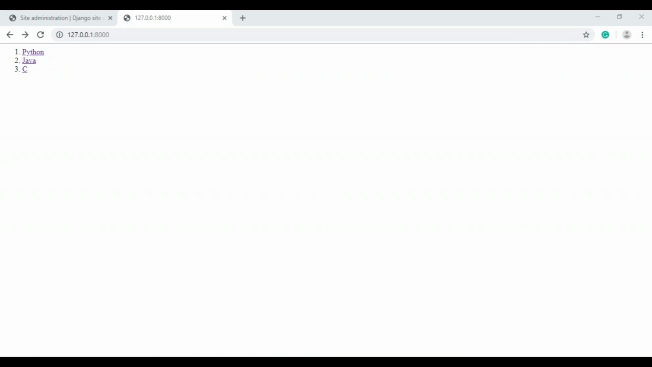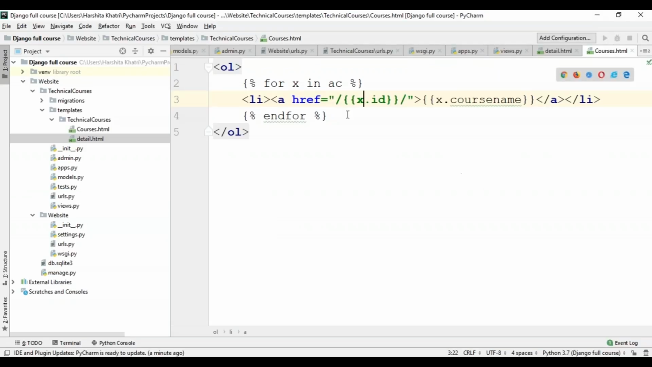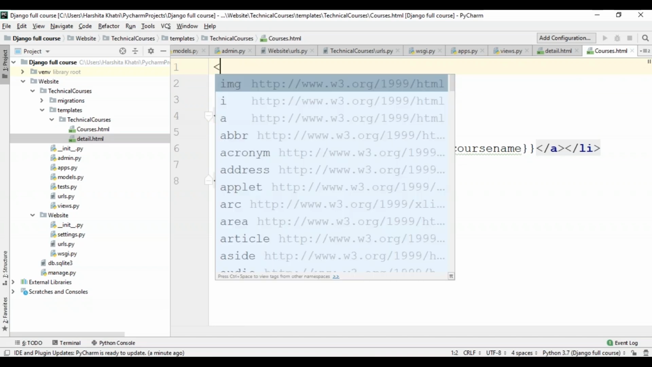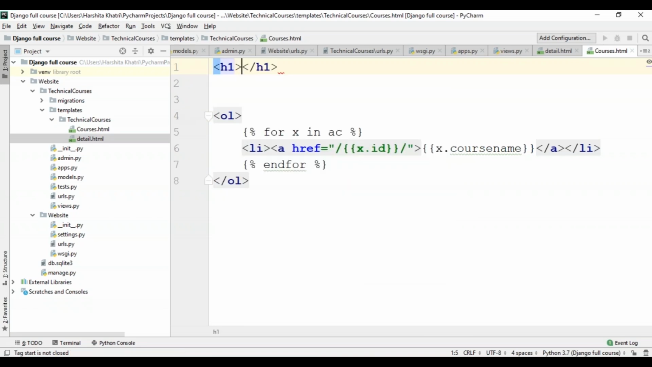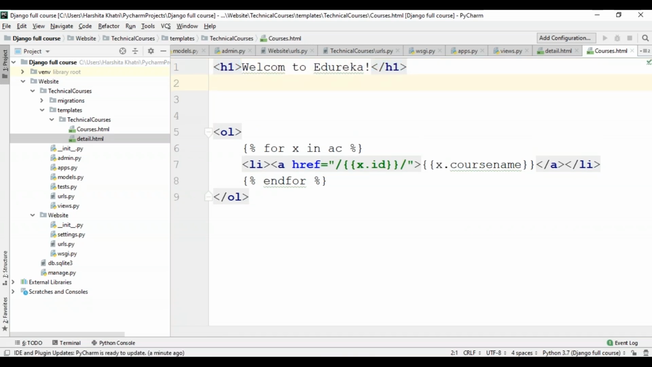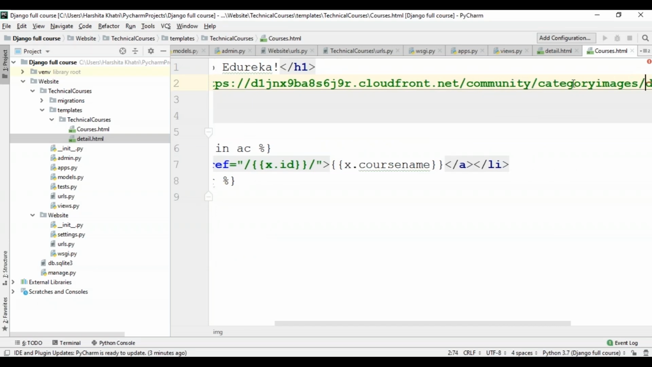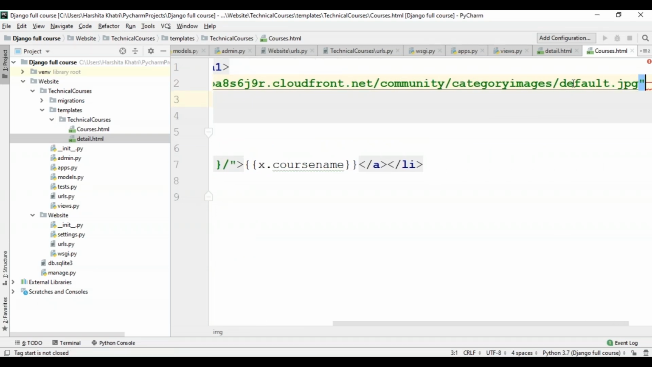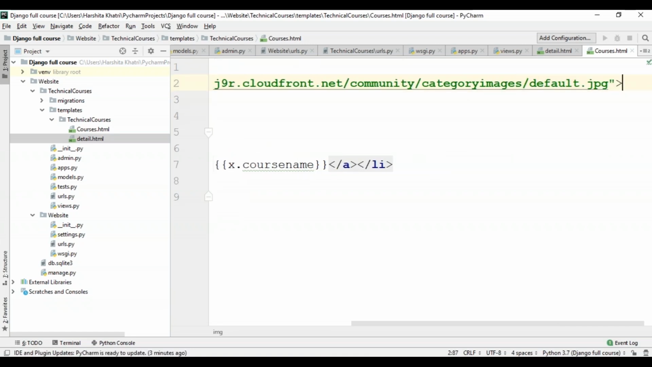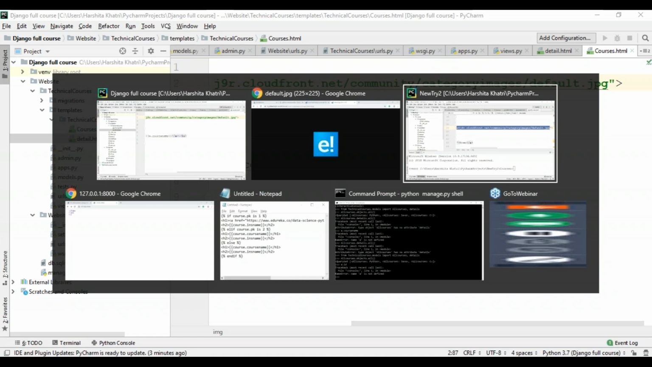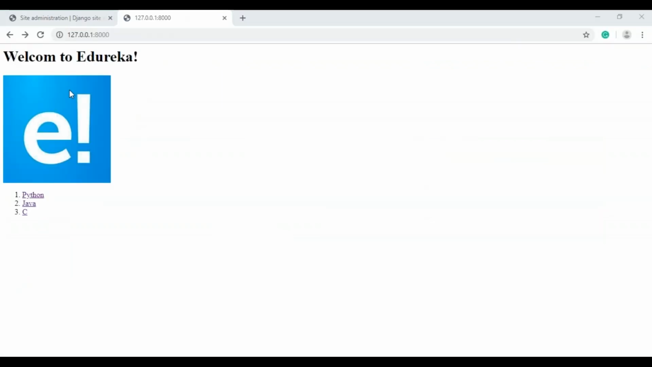Basically, beautifying your homepage depends on how you use your HTML and CSS. To do that, I'll get back to the course.html page, and over here I'll write some text as an h1 tag, and that will be Welcome to Edureka. After this, I'll add an Edureka image over here. I have the source link, so I'm just pasting it over here, guys. After this, I'll close this image tag, obviously. Now let me save this, get back to my server and see what happens when I refresh the page. I'll refresh this, so there it is, guys: Welcome to Edureka and the Edureka image.